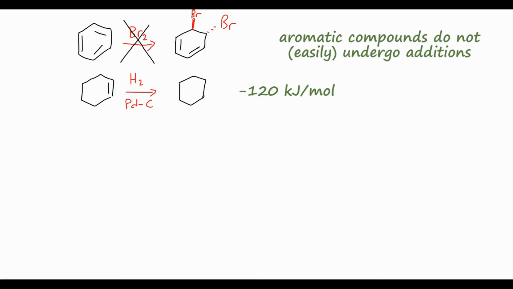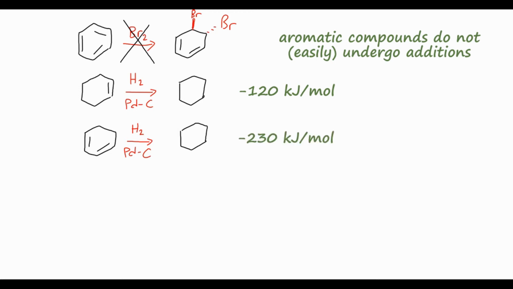We can take this one step further and perform the same reaction with 1,3-cyclohexadiene. So in this case now we have two double bonds, but they are conjugated. Again, treating with hydrogen gas and palladium on carbon, we get the same product, just cyclohexane. And we see that the heat of reaction here is about minus 230 kilojoules per mole.